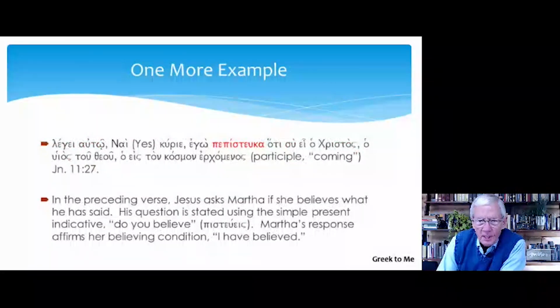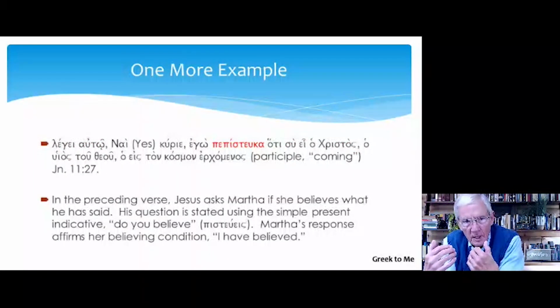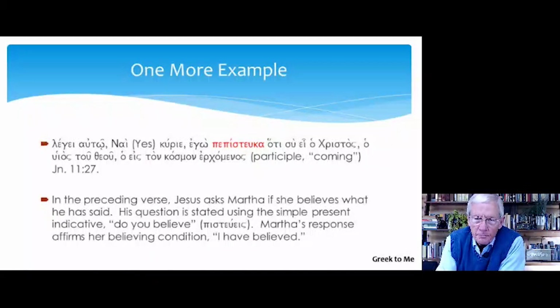And one more example here. Let's pronounce this. And this is from Martha prior to the raising of Lazarus from the dead. Lege auto, nai, kurie, ego pepisteuka hoti su ei ho Christos, ho huios tou theou, ho eis ton kosmon erchomenos.